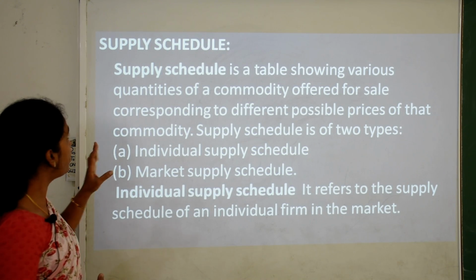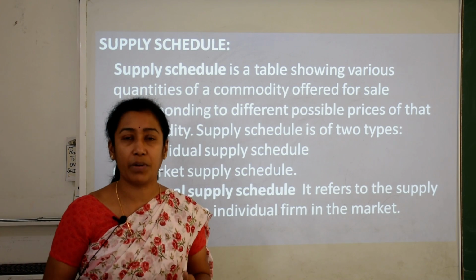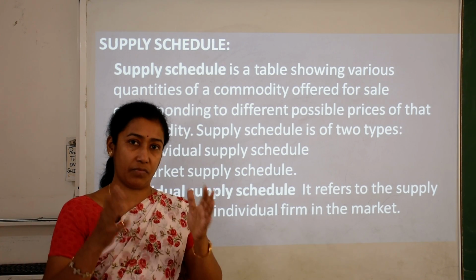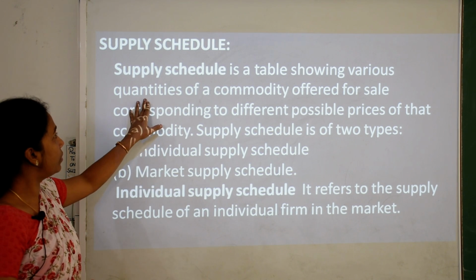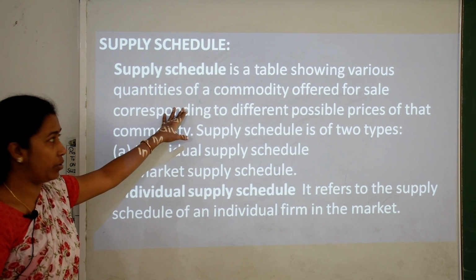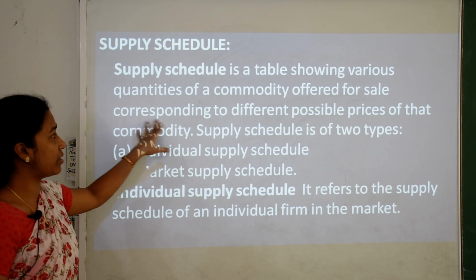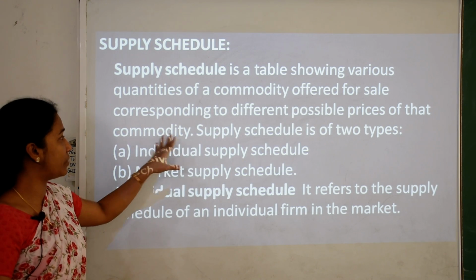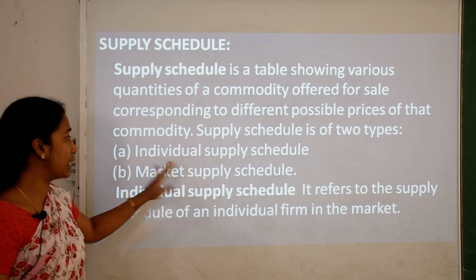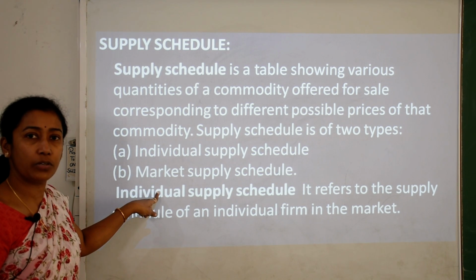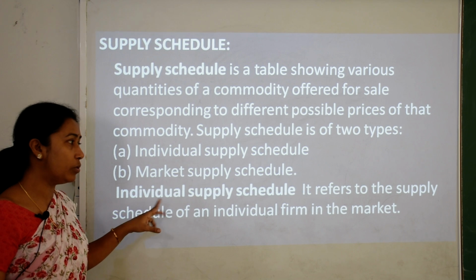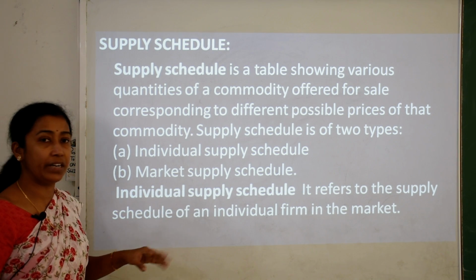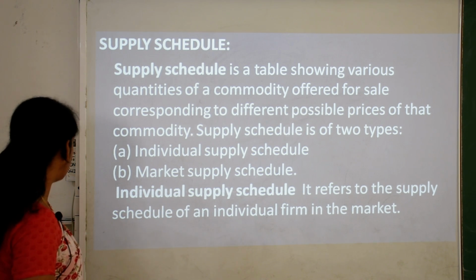So, supply schedule now. What is supply schedule? When we talk about schedule, it is in the kind of tabular form. So, supply schedule is a table showing various quantities of a commodity offered for sale corresponding to different possible prices of that commodity. Supply schedule is again of two types, individual supply schedule and market supply schedule. Individual supply schedule refers to the supply schedule of an individual firm in the market.